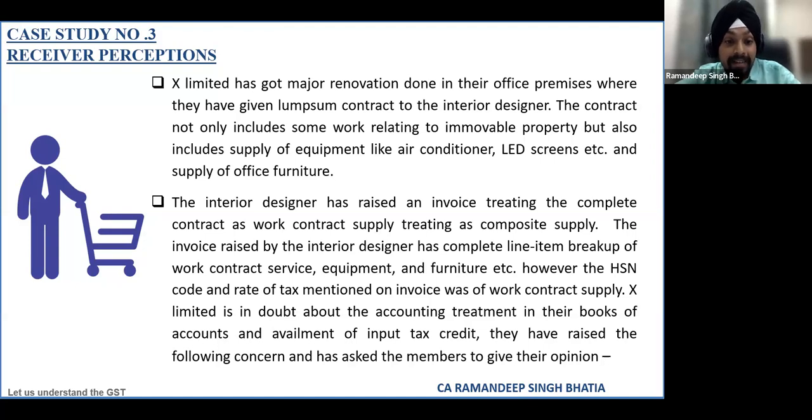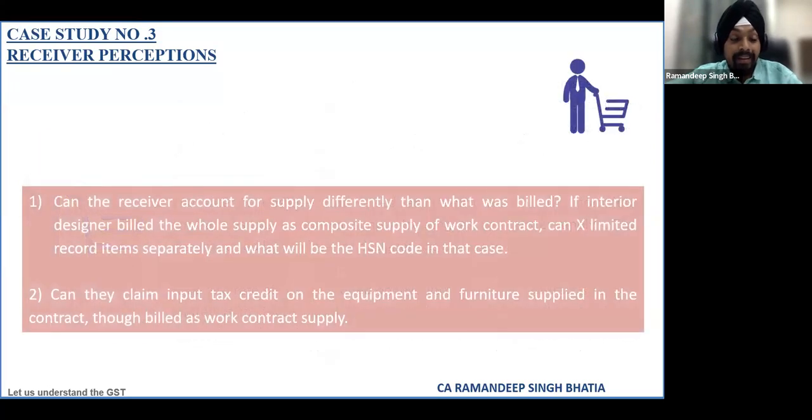X Limited is in doubt about the accounting treatment in the books of account and availment of input tax credit. They have raised the following concern and asked the member to give their opinion. Can the receiver account for supply differently than what was billed? If the interior designer bills the whole supply as a composite supply of work contract, can X Limited record items separately? And in that case, can they claim input tax credit of equipment and furniture supplied in the contract, though billed as a work contract supply?